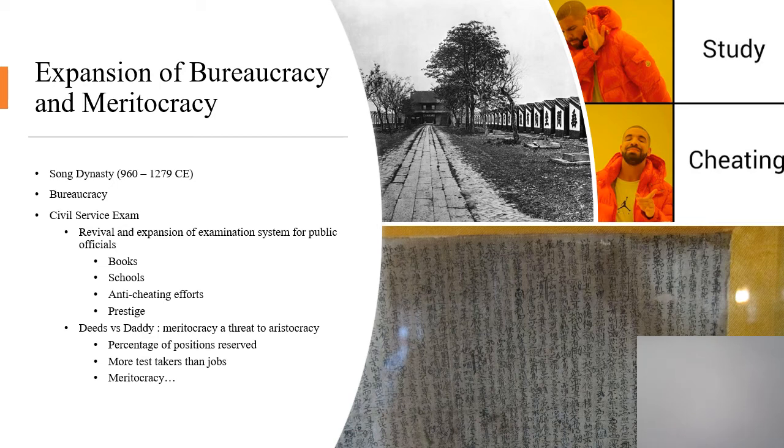requirements of memorization of all these classics of Chinese literature and history helped make books a lot more common in China than in any other parts of the world, and led to this very high level of literacy throughout the empire. When we talk about Europe, we're going to look at how books were incredibly rare. They're written on animal skin. A dozen or so of them would be a decent to big size library in a lot of monasteries. And it's very different for the Chinese that have paper and block printing and this test that requires everybody to know how to read and so on.